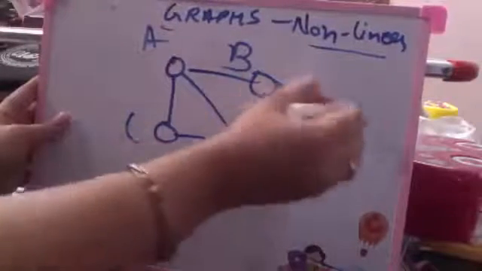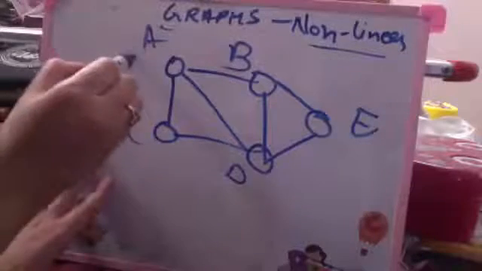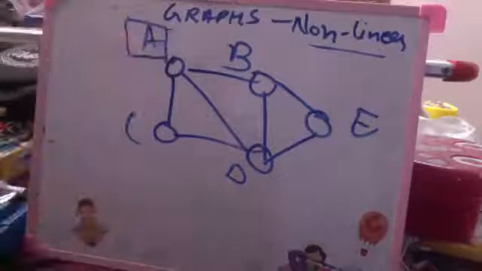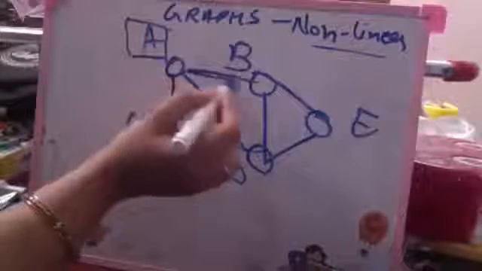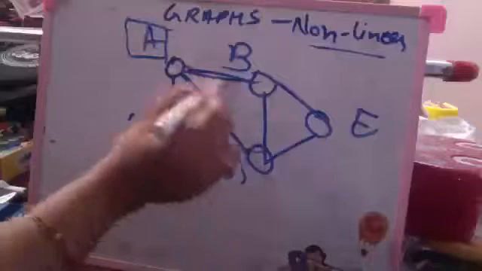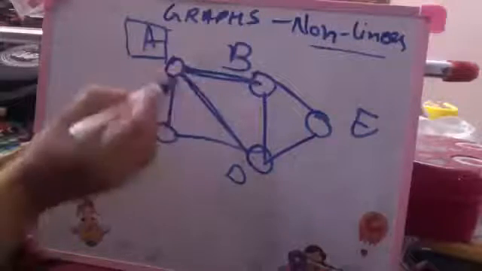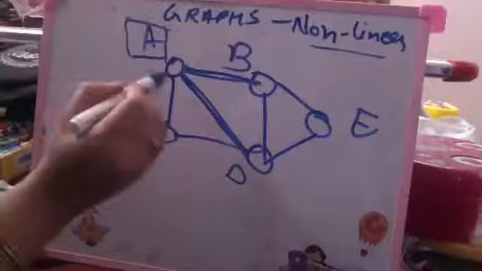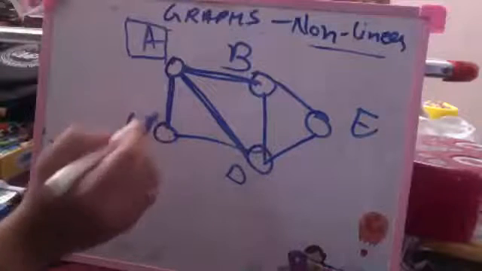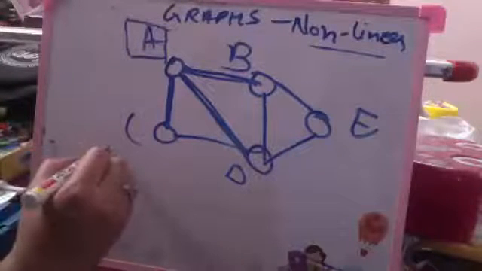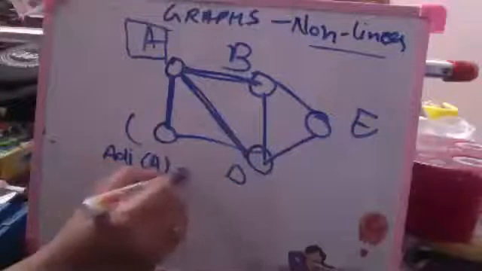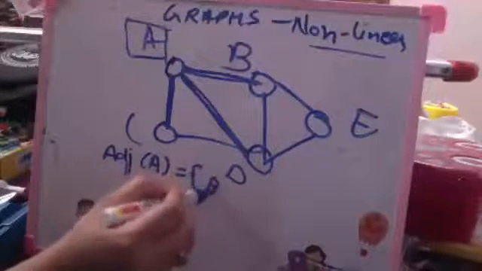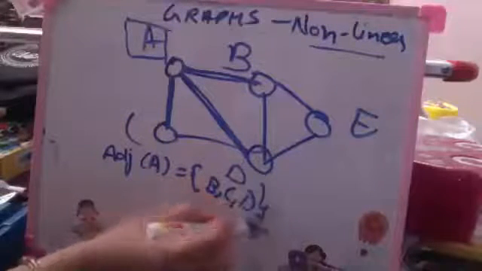Supposedly, this is a graph A, B, C, D, and E. So if I'm having a node or vertex A, what are the adjacent nodes of A? I have three edges originating from A. One is connecting A to B, another is connecting A to D, another is connecting A to C. So if I am creating adjacent vertices of A, then I get a set of three vertices which is B, C, and D. Is this clear to all?